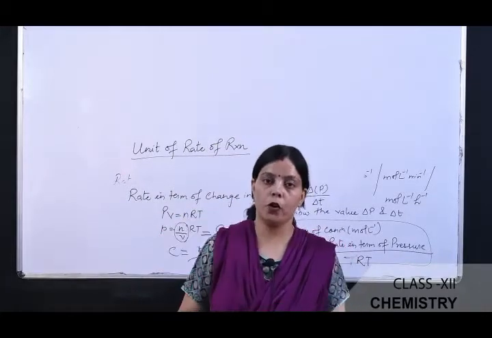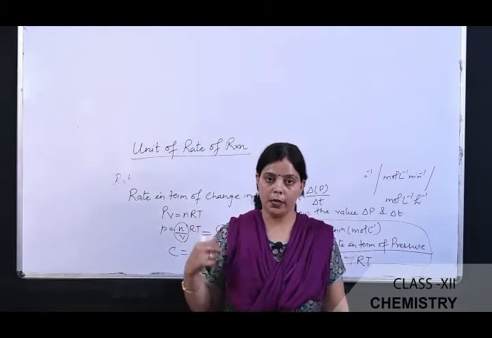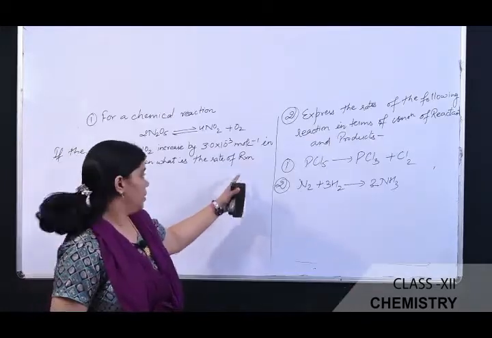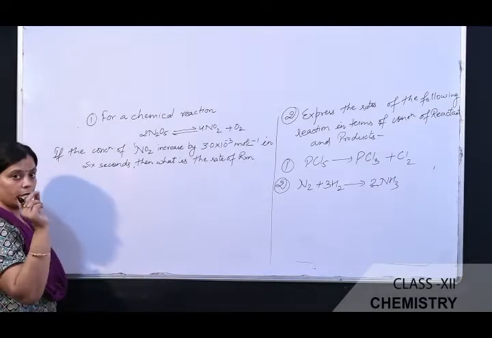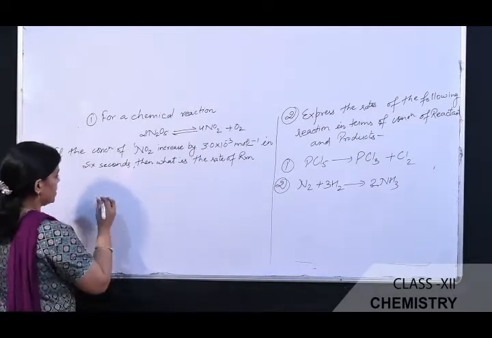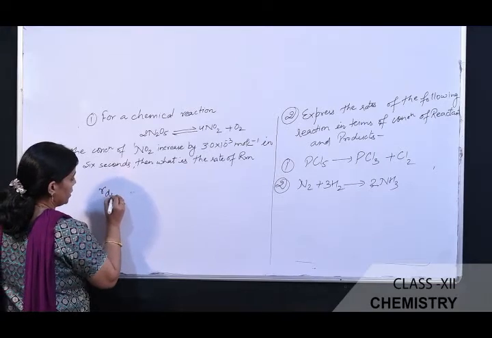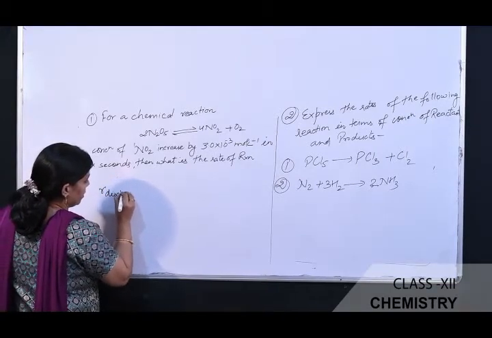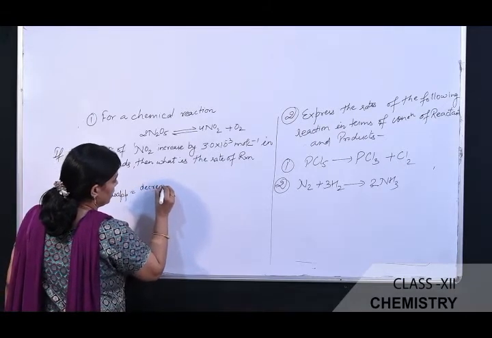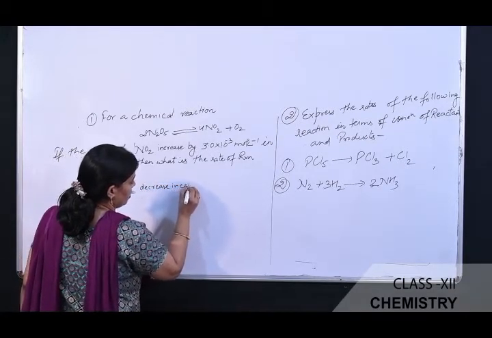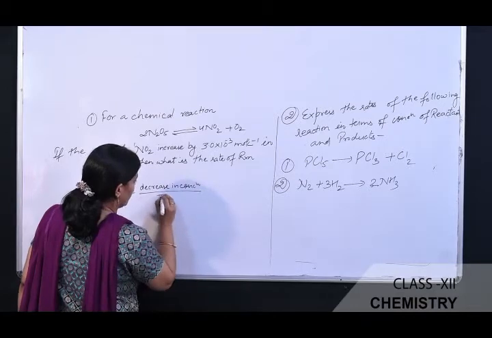Now I am going to solve some numerical problems related to this topic. To solve these, first I am going to give you a hint about the formulas used for this topic. The rate of disappearance is equal to the decrease in concentration divided by time taken.